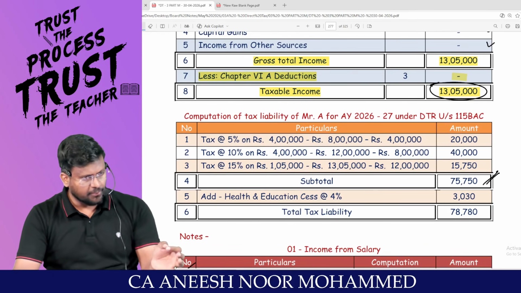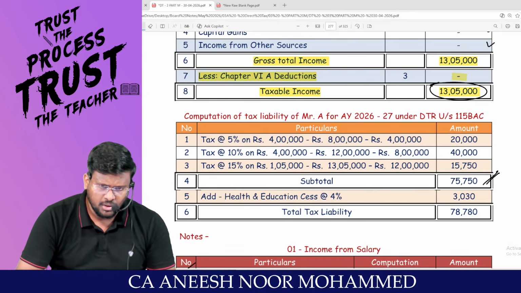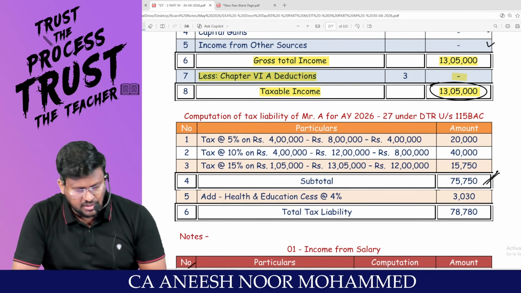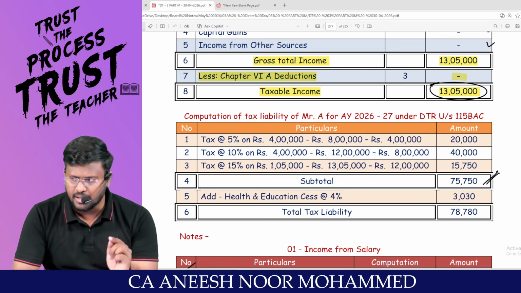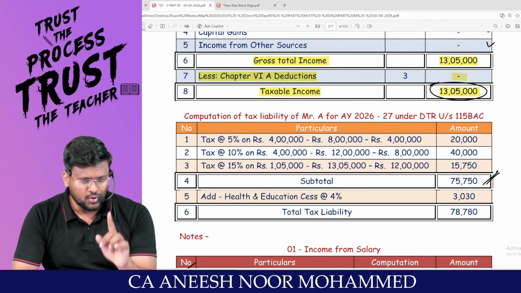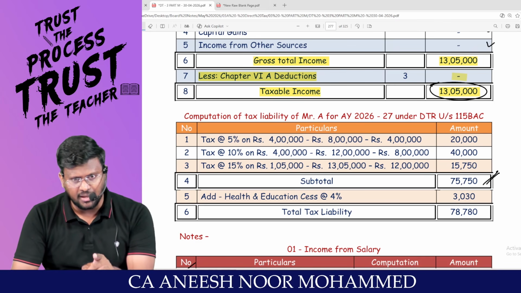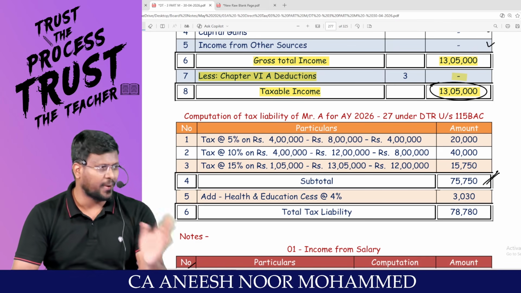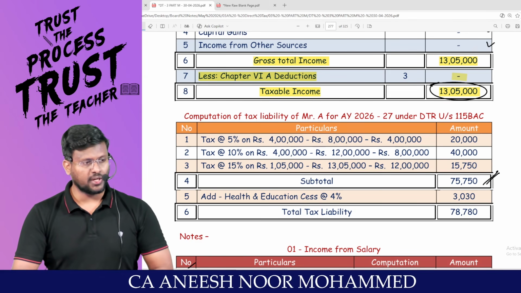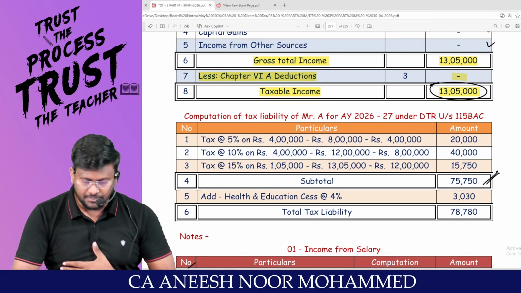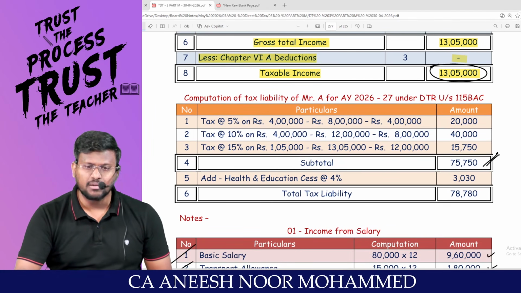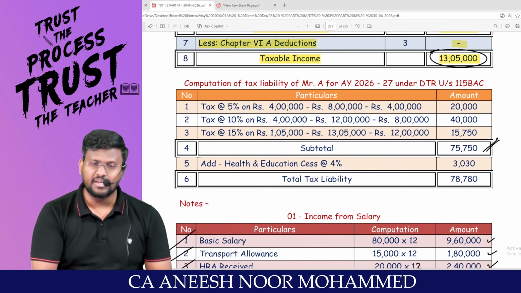Does the taxable income exceed 50 lakhs? No, sir. That means, my dear students, you are not liable to pay any surcharge. Let me ask you one question. Under the default tax regime, what is the limit for 87A? If the total income does not exceed 5 lakh is the limit under the optional tax regime, what is the equivalent limit for the default tax regime? If the total income does not exceed 12 lakh. Does the total income exceed 12 lakh? Yes, sir, because it is 13,05,000. You are not entitled to claim the 87A rebate.